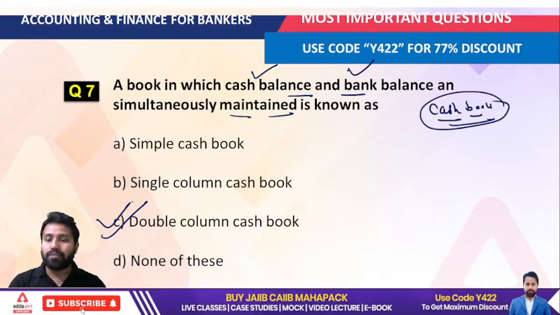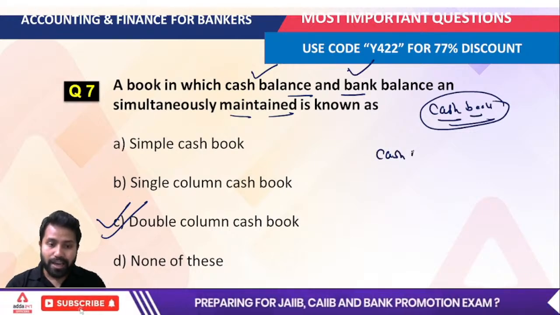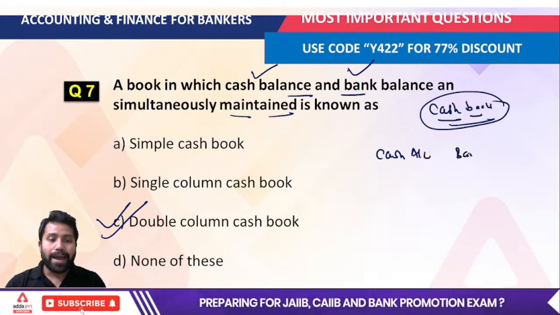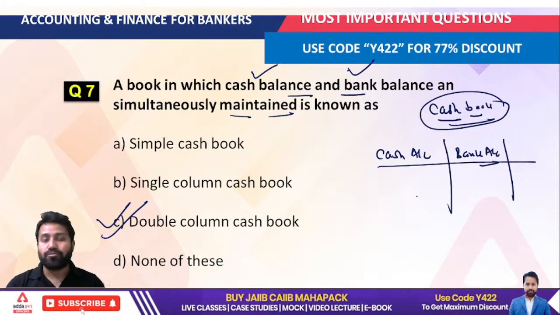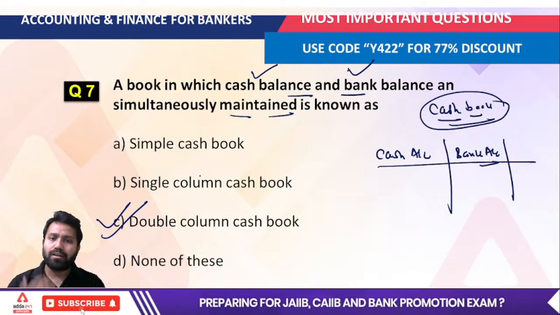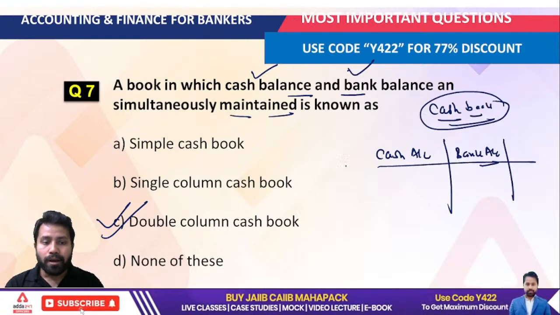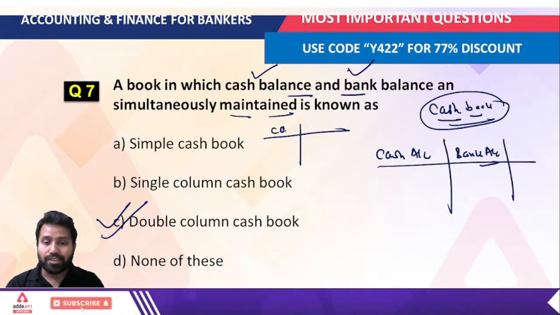In the double column cash book, the cash account as well as the bank account are both maintained. This is a very important thing you have to understand. The single column cash book is a type of simple cash book where we record only cash account transactions.